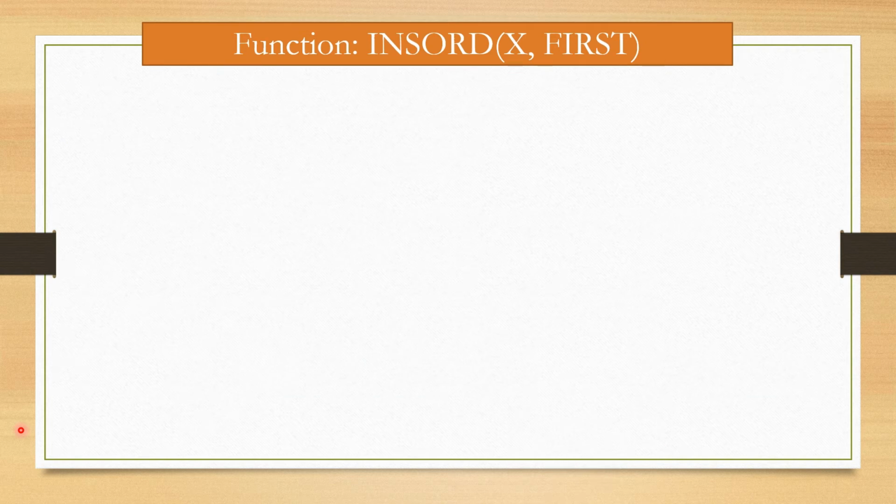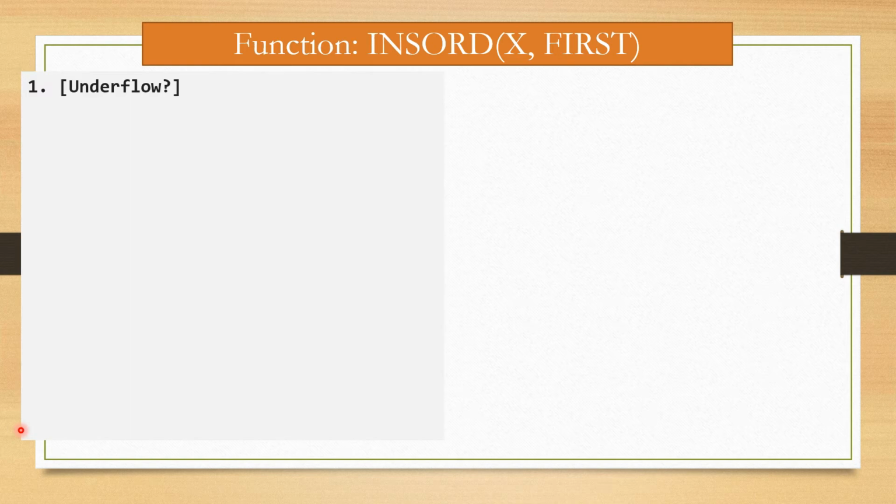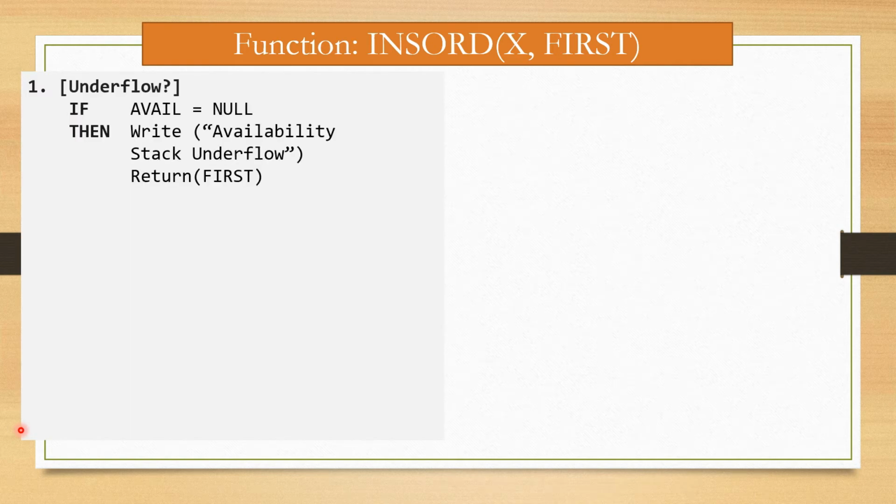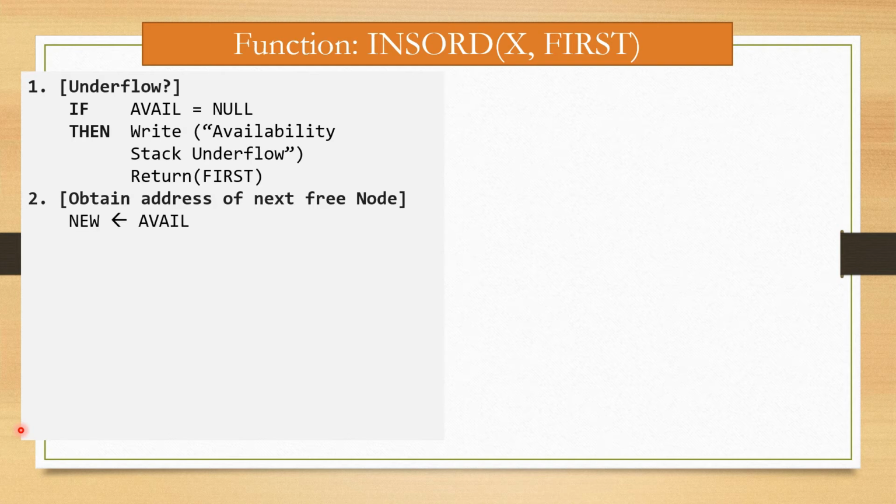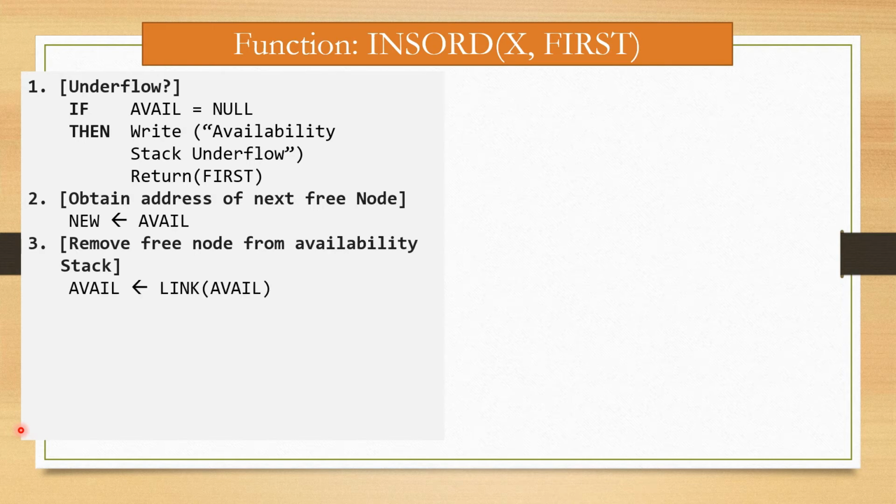Now this is the algorithm to insert a node at the ordered position. First step is underflow. If avail is equal to null, then write availability stack underflow and return first. Second step, obtain the address of the next free node, that is avail is assigned to new, and we get the new node. Step number 3, remove the free node from the availability stack.